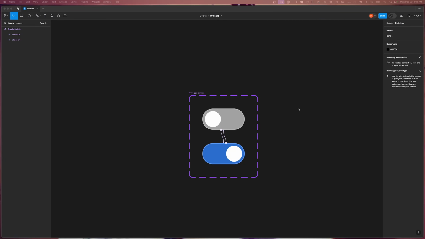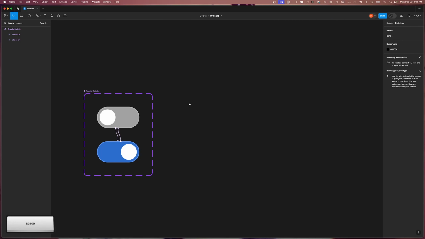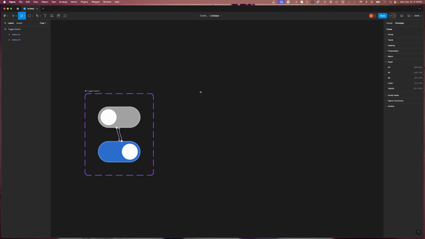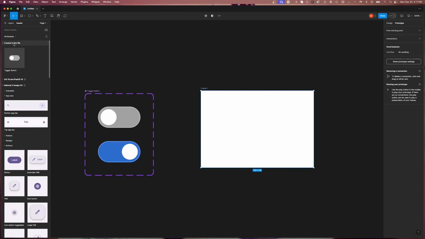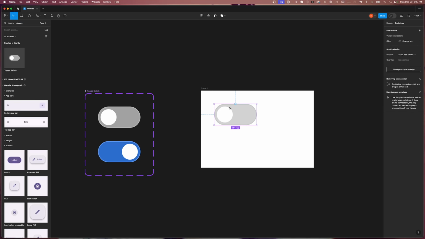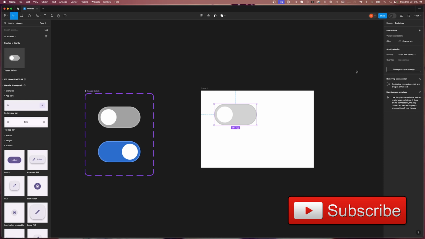In order to test that it works, we have to add a frame. So go to your assets on the left and add the toggle switch to the frame. Then click on play on the top right and run the toggle switch. And voila, now you've created your toggle switch.